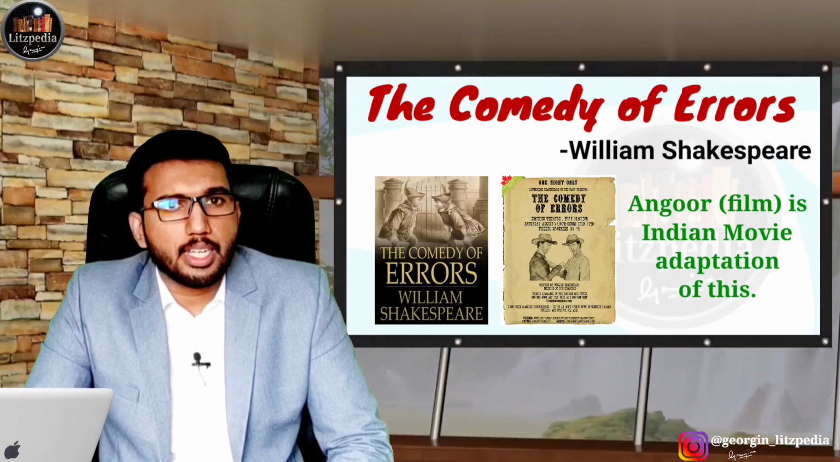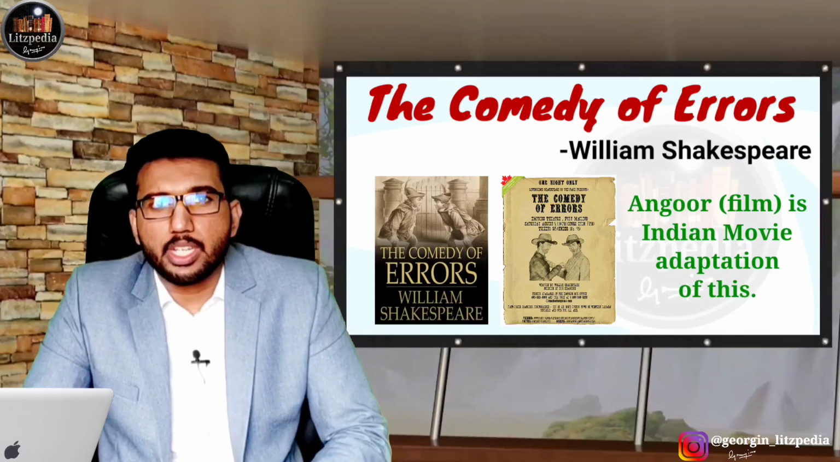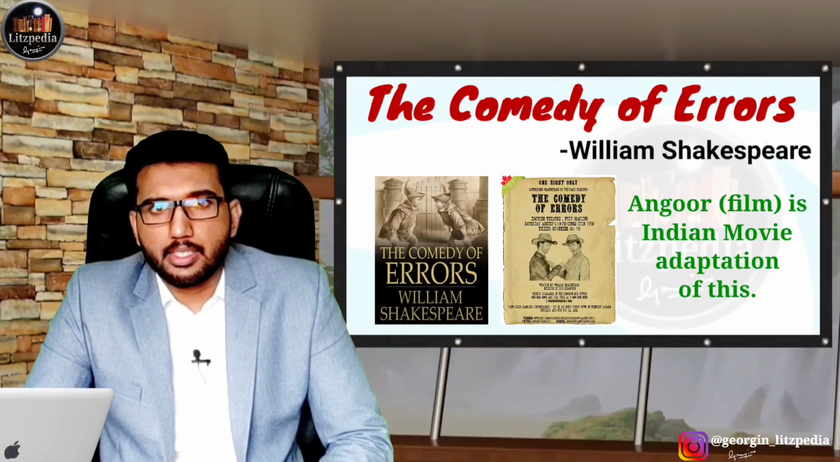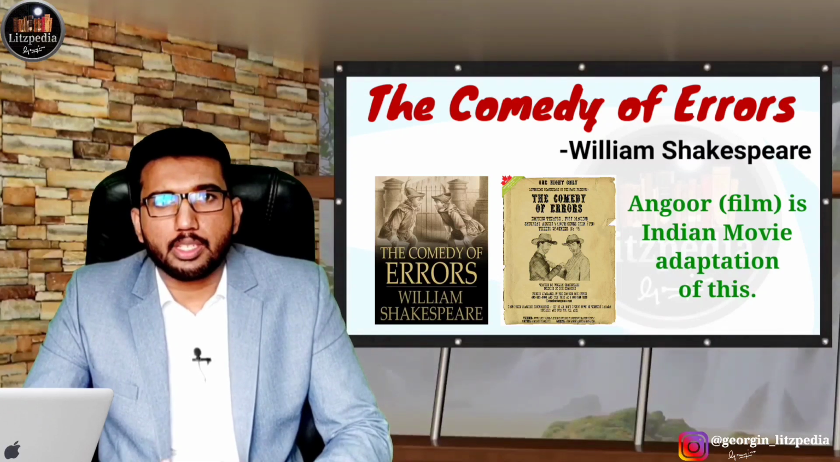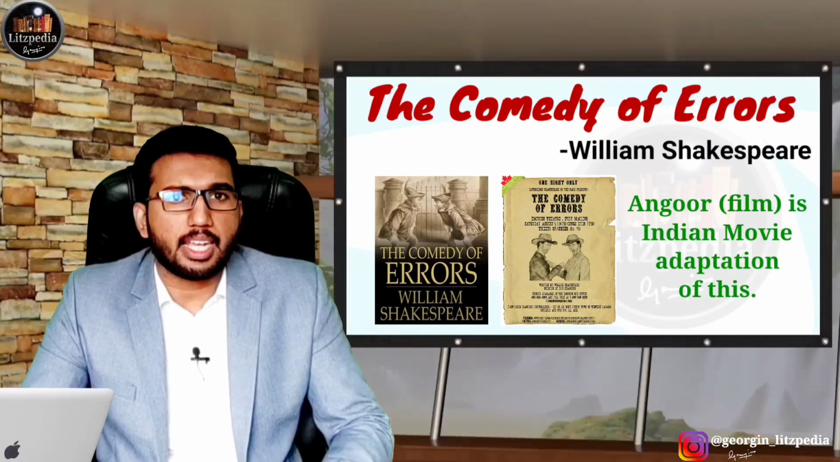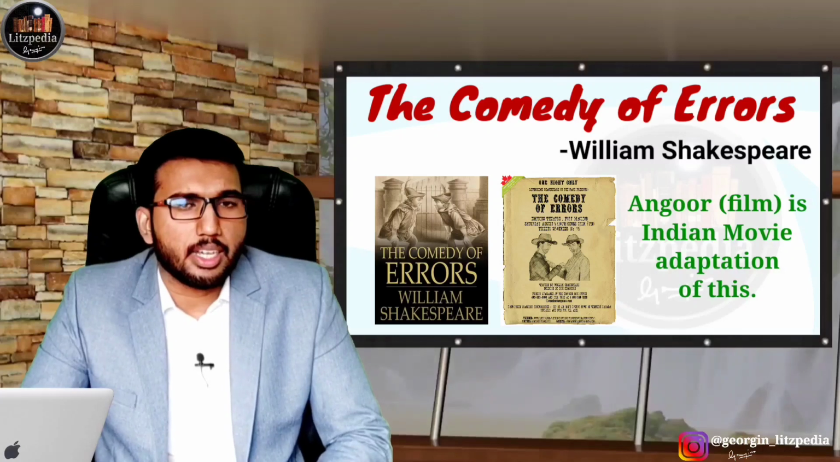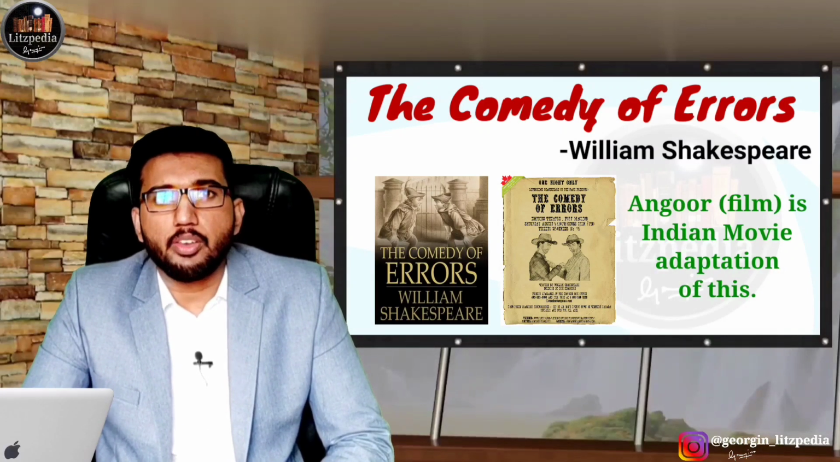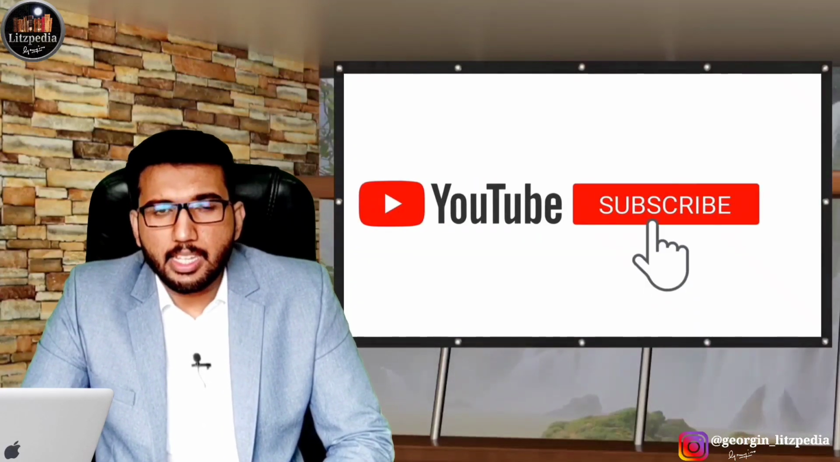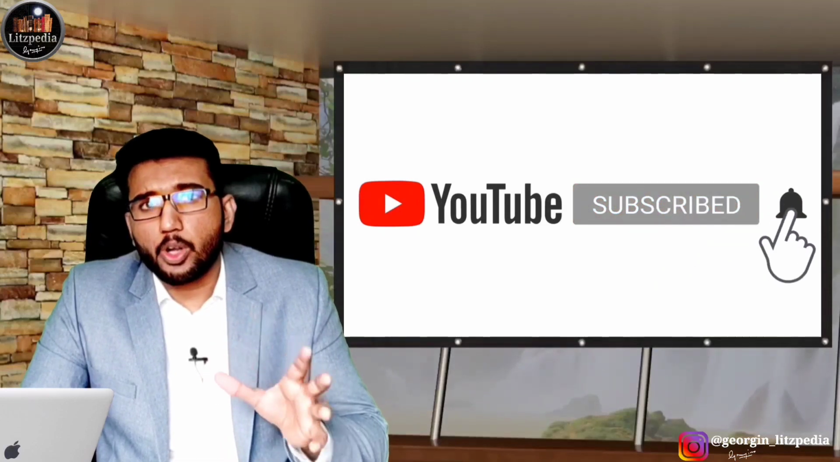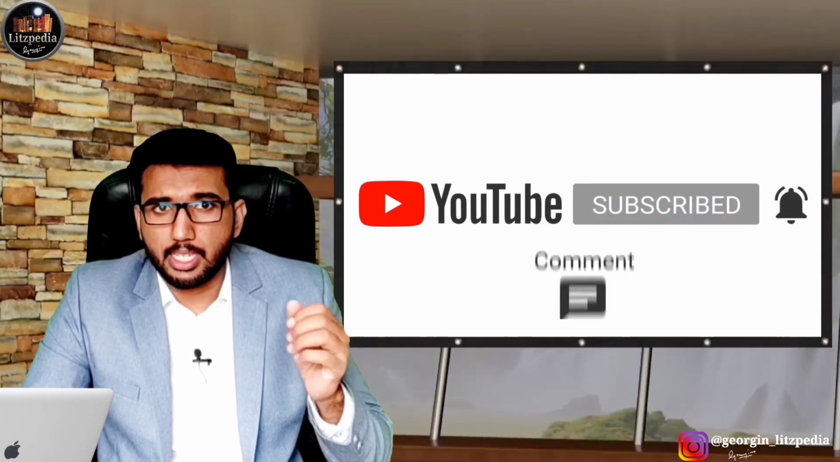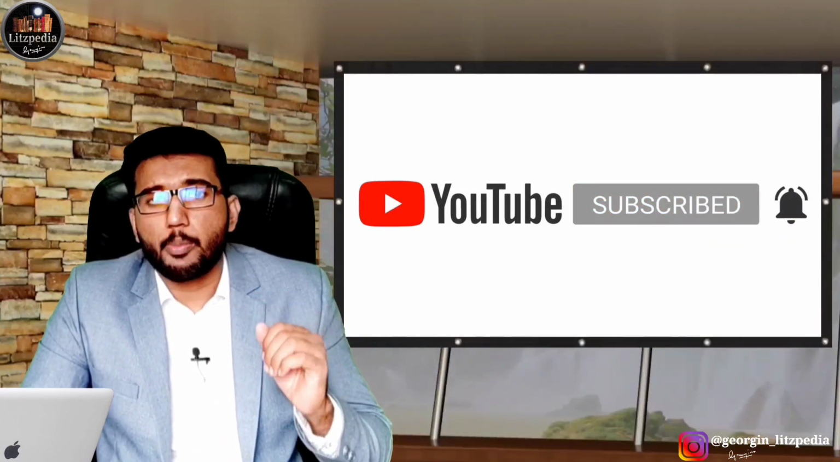Angur was made towards the end of the 20th century, we can say, and the plot structure of the story is taken from the Comedy of Errors. So today we will be discussing in detail the major plot line and also the major themes in the play The Comedy of Errors.